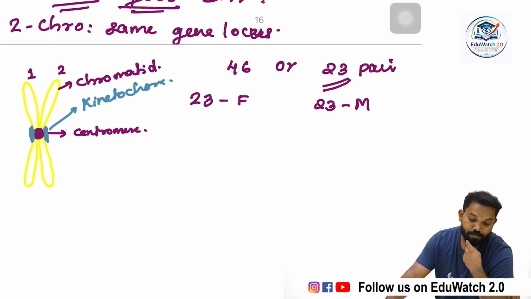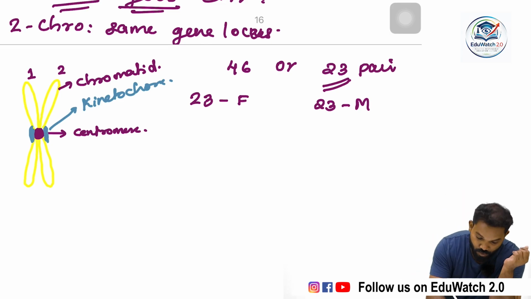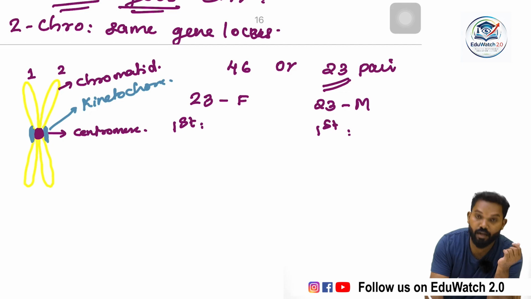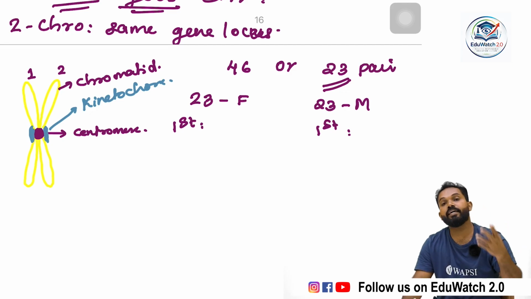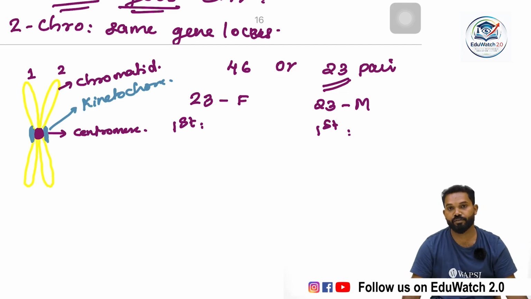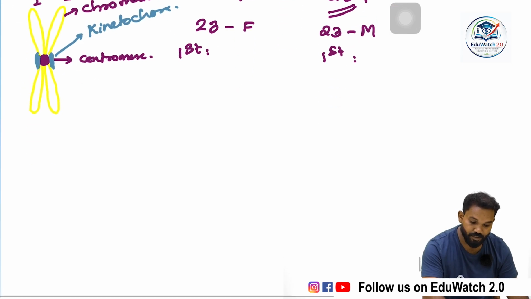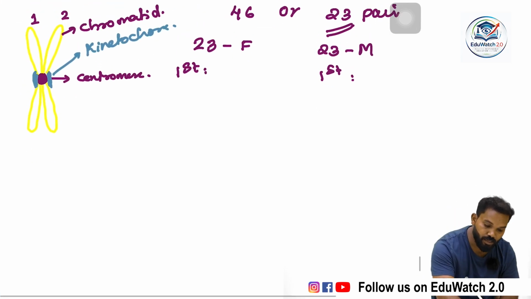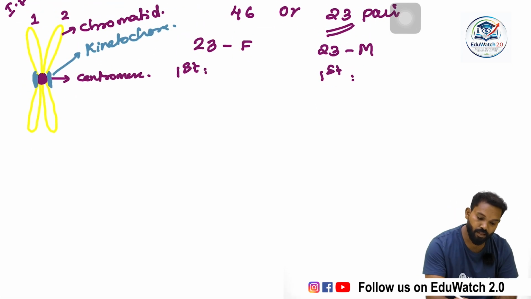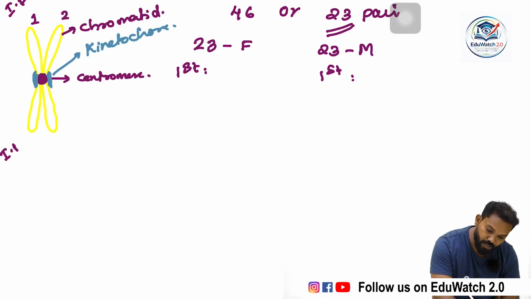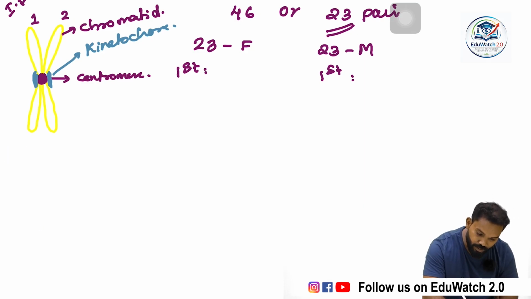Why are these considered a pair? Because they have the same gene location. That means the first chromosome of the father and the first chromosome of the mother, having the same gene location, are known as homologous chromosomes. So if this one is the first chromosome derived from the father, obviously the first chromosome derived from the mother is similar to it.